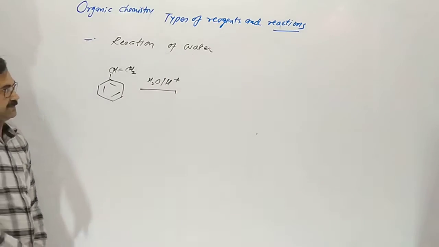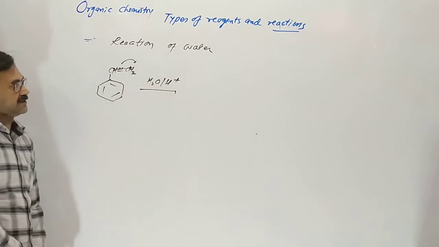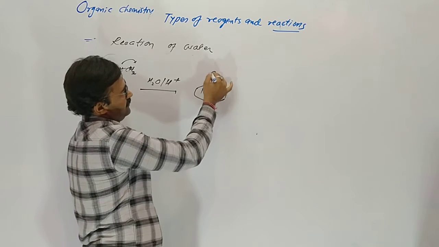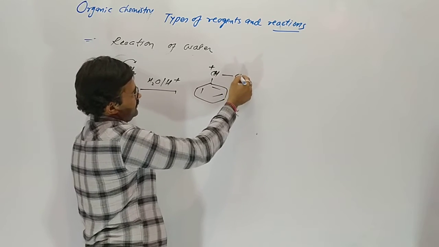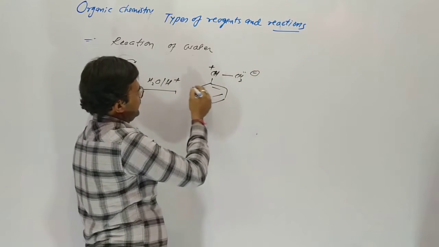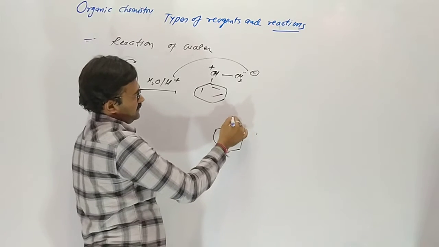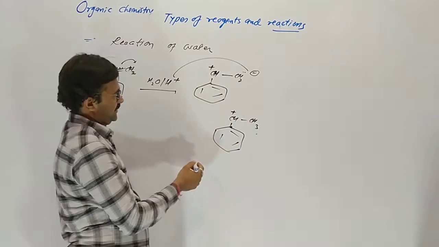What happens here? The pi electrons move here. So this carbon is now a positively charged carbocation. H plus attacks the CH2 here, and it gives a secondary carbocation which is more stable.